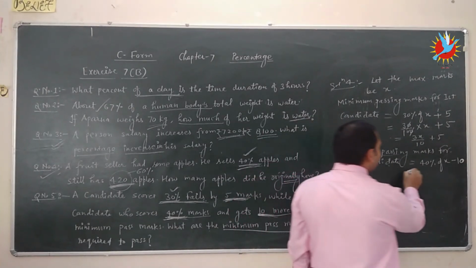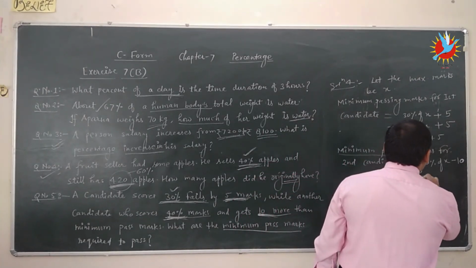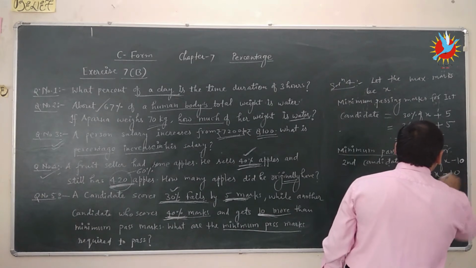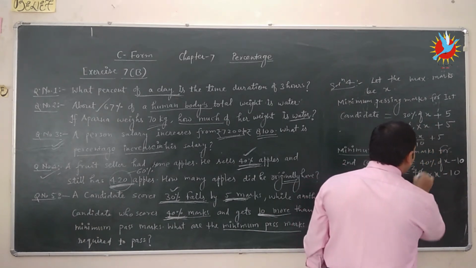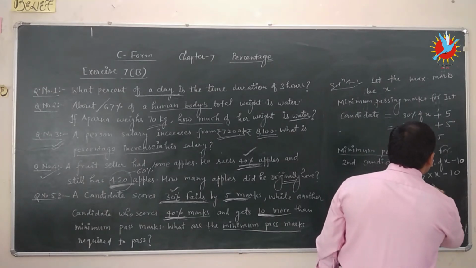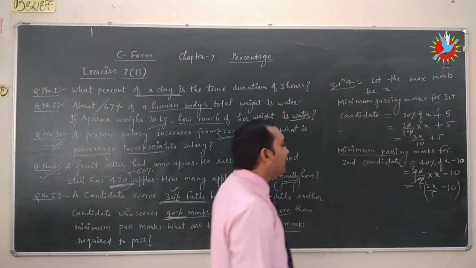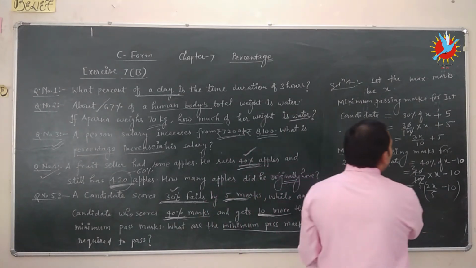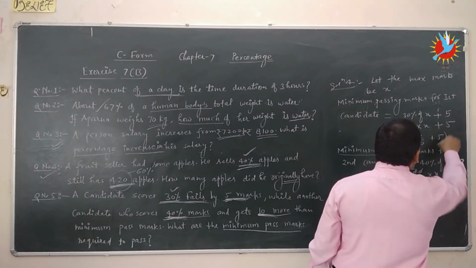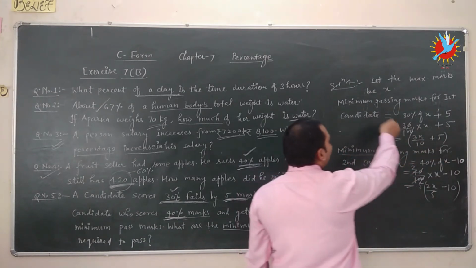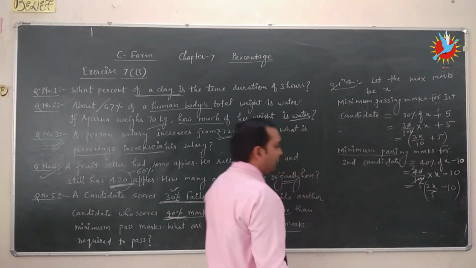So 40% of x minus 10, zeros cancel, 2 2s are 4, 2 5s are 10. So 2x upon 5 minus 10. This is the minimum passing mark for the second candidate, and 3x by 10 plus 5 is the minimum passing mark for the first candidate.